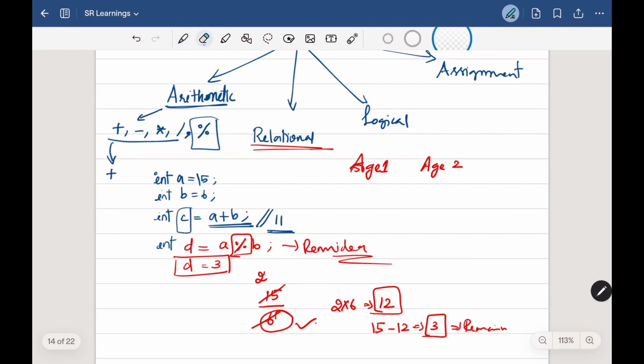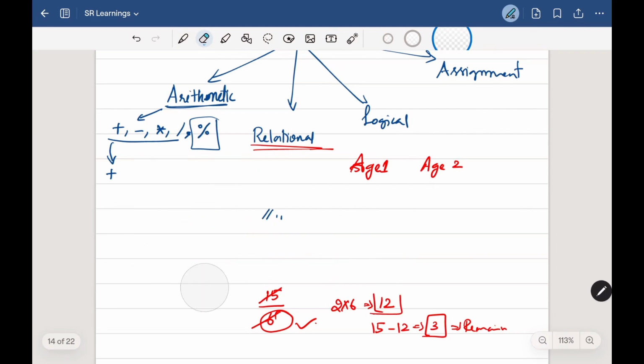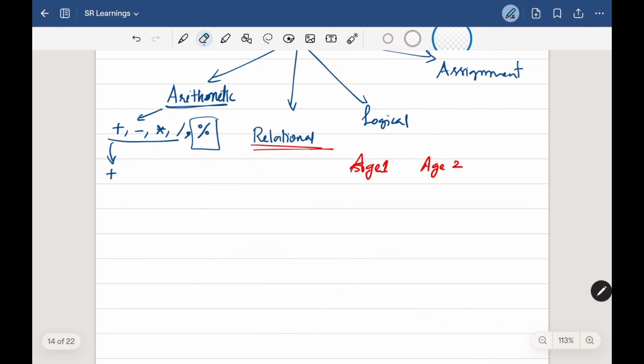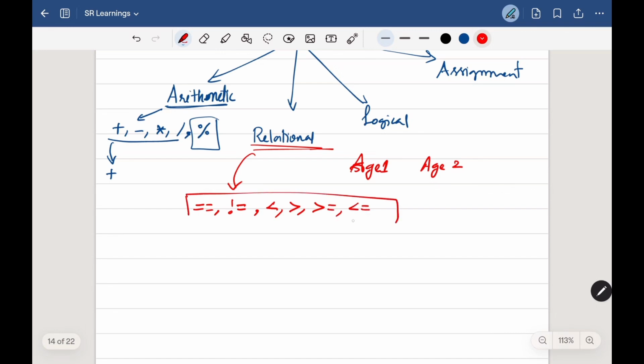For this comparison purpose, we are given the relational operators, where we can compare two values. Those operators are equal to, which helps us check whether they are equal, and not equal to, which helps us check whether it is not equal to another number, and less than, greater than, greater than or equal to, less than or equal to. So we are given all these operators just to compare two different values.